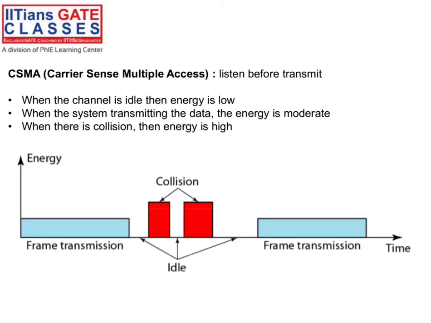When the channel is transmitting data, then energy is moderate. If a collision happens, the energy is always high. You can see from the diagram, the red part is a collision, the sky blue part is a frame transmission, and if nothing is there, that is idle, right?